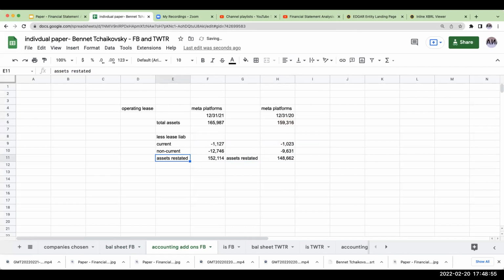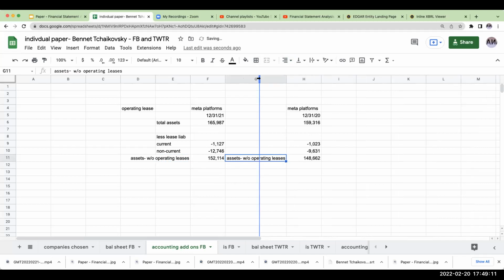So let's say, instead of saying restated, let's say assets without operating leases. That's a better way to say it. We don't want to call it restated. That's going to start freaking out the SEC when they check out this video. I'm sure I'm already causing more panic for them. I'm just kidding. They have to do their job. Okay. And the reason why I want to take this out of assets is because, in my opinion, this isn't really an asset. That's my opinion.